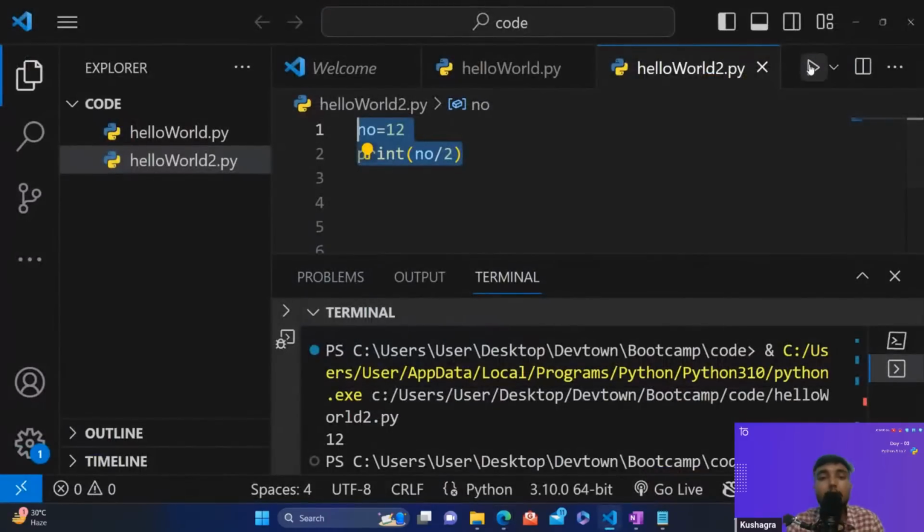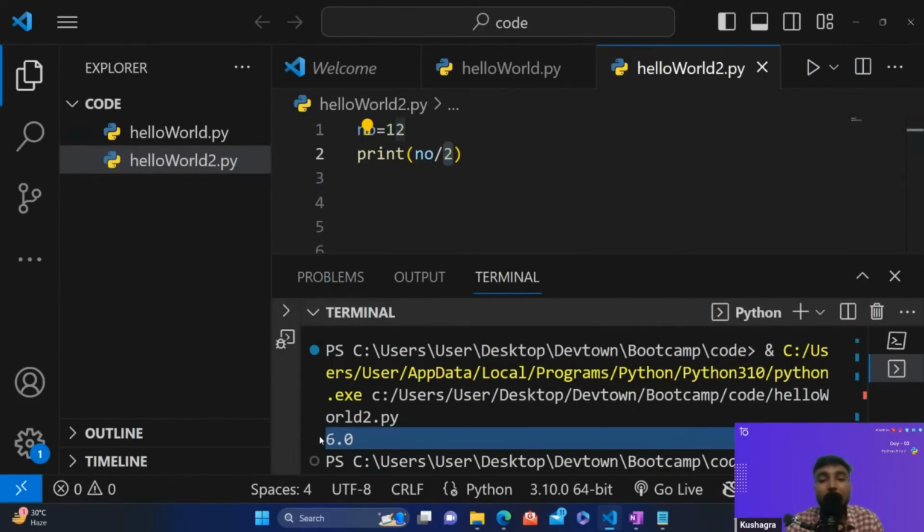Okay, let's just run this code, guys, and see. So you can see we have got 6.0. Why are we getting this? We have divided a number with an integer, that is 12. We have taken the number as 12 and we are dividing it also by an integer. So why are we getting a floating point value, that is 6.0, guys?